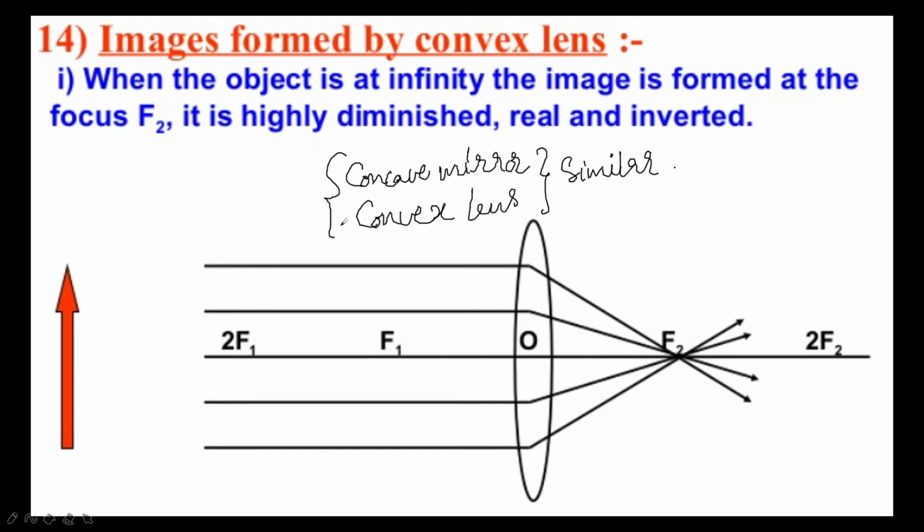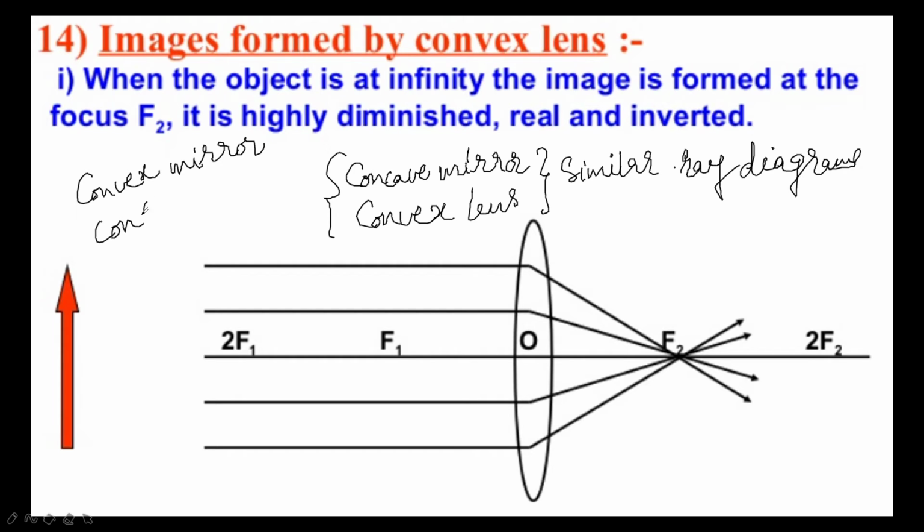That's why, when I was discussing the spherical mirrors, I said you have to concentrate more. If you are very perfect about the reflection of light, it is easy to understand refraction of light. So here concave mirror and convex lens always show similar ray diagrams. And next one, convex mirror and concave lens, they show similar ray diagrams.